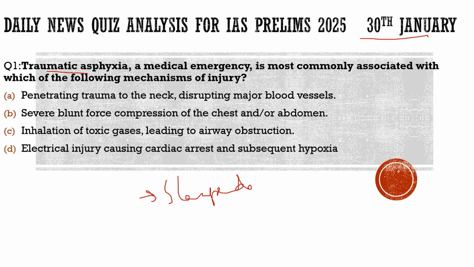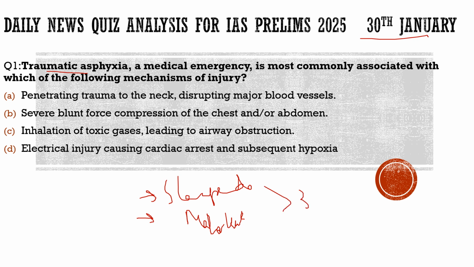So this stampede which happened recently in the Mahakumbh Mela at Prayagraj in India. What happened in the stampede was, unfortunately, 30 people died there due to this condition, that is traumatic asphyxia.